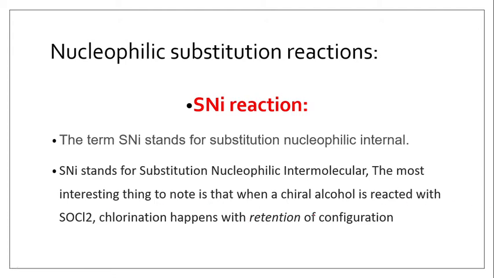The most interesting thing to note is that when a chiral alcohol is reacted with SOCl2, thionyl chloride, chlorination happens with retention of configuration. Generally, chlorination of a secondary alcohol should be an SN2 reaction, and in SN2 reaction there is inversion of configuration, but that is not the case in this reaction, SNi.